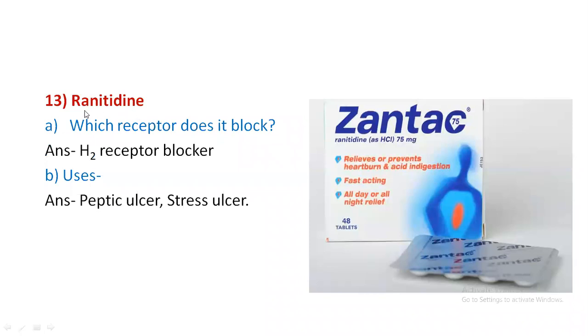Coming to the next drug, ranitidine, which is an H2 receptor blocker. Remember, ranitidine or Zantac is now avoided, or we are still in controversy regarding this drug as a culprit for causing bladder cancer.